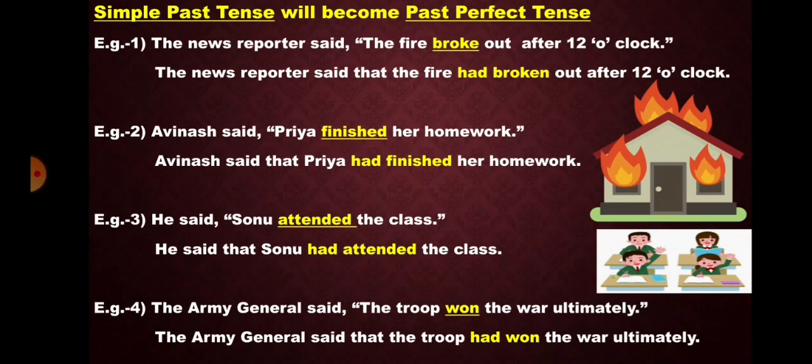Example 4. The army general said the troop won the war ultimately. Now here again the reporting verb said is in past tense, so here the tense of reported speech will change. Won will change into had won. So the answer will be: the army general said that the troop had won the war ultimately.